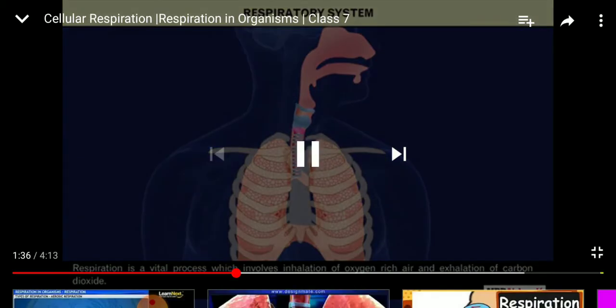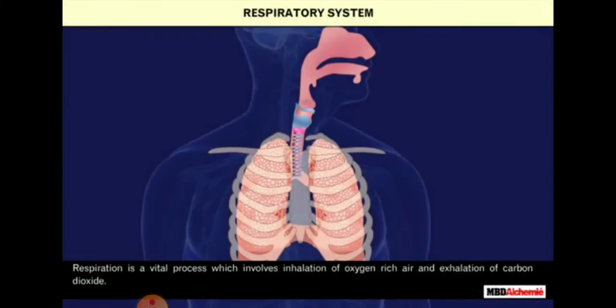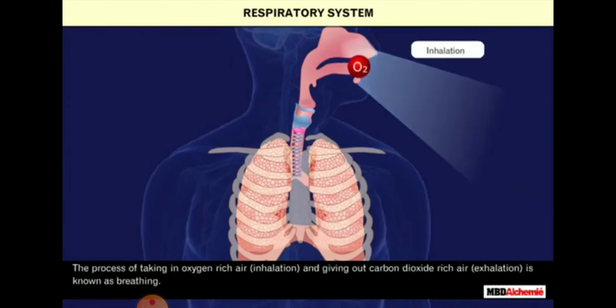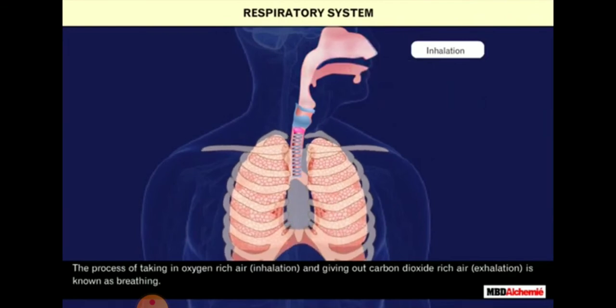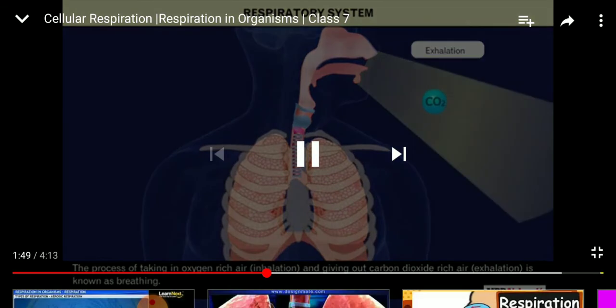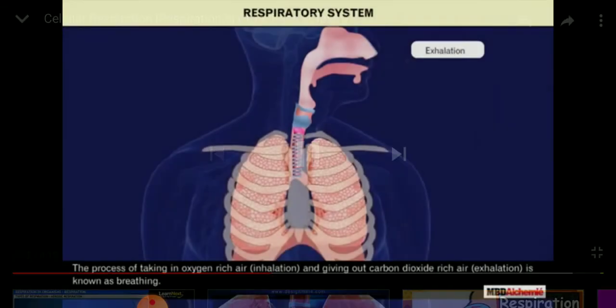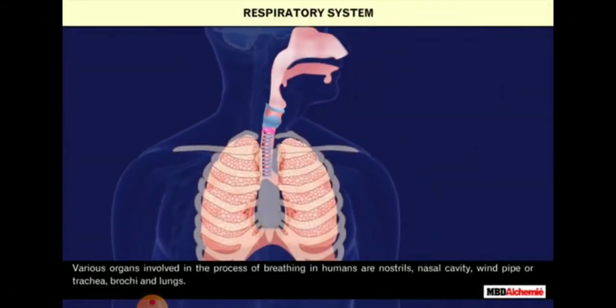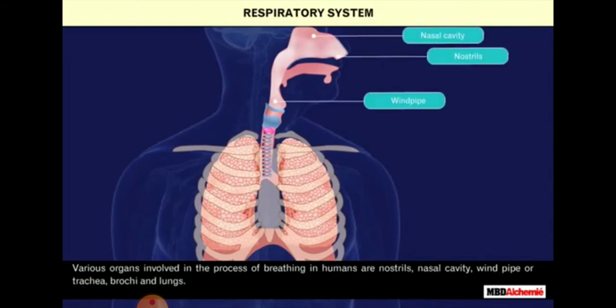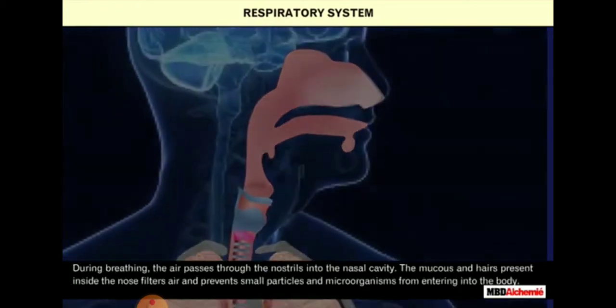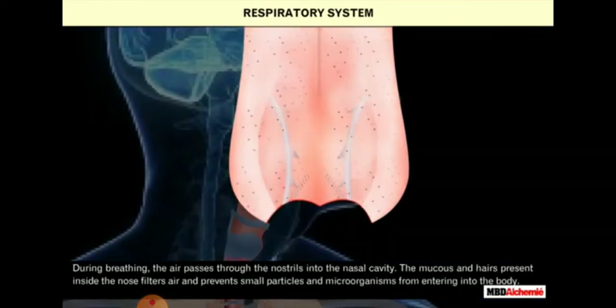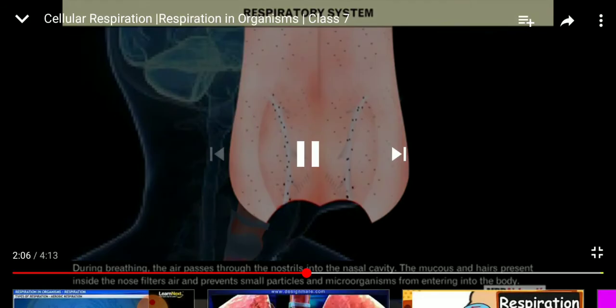The process of taking in oxygen-rich air is called inhalation, and giving out carbon dioxide-rich air is known as exhalation. This is known as breathing. The various organs for breathing in humans are the nostrils, nasal cavity, windpipe, bronchi, larynx and lungs.